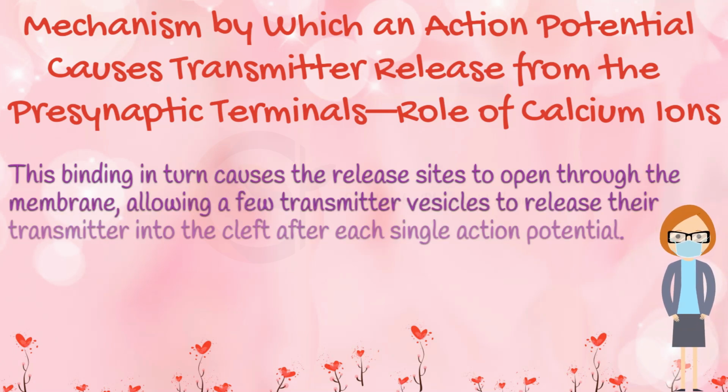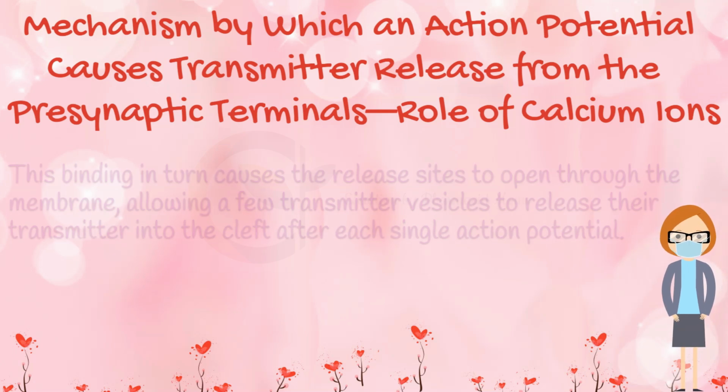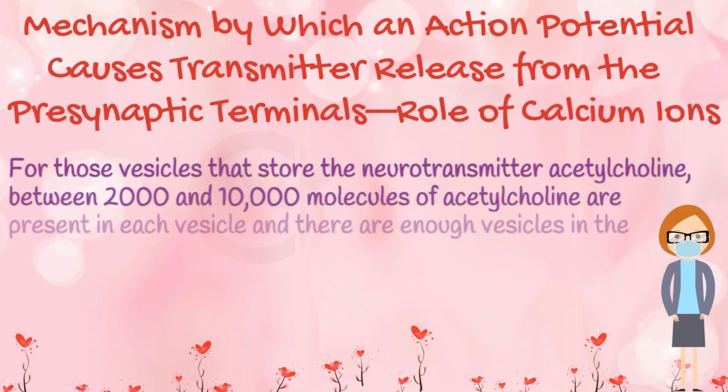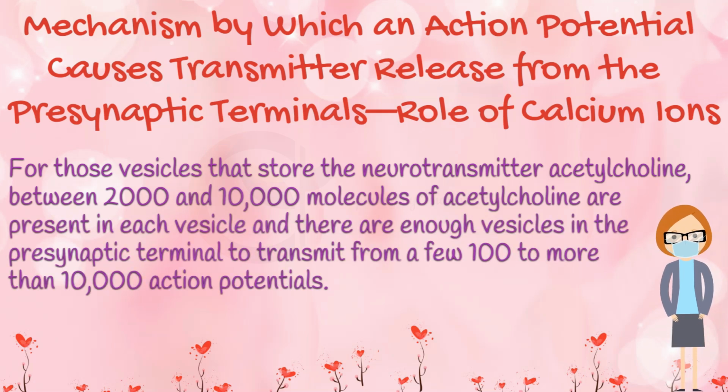This binding, in turn, causes the release sites to open through the membrane, allowing a few transmitter vesicles to release their transmitter into the cleft after each single action potential. For those vesicles that store the neurotransmitter acetylcholine, between 2,000 and 10,000 molecules of acetylcholine are present in each vesicle, and there are enough vesicles in the presynaptic terminal to transmit from a few hundred to more than 10,000 action potentials.